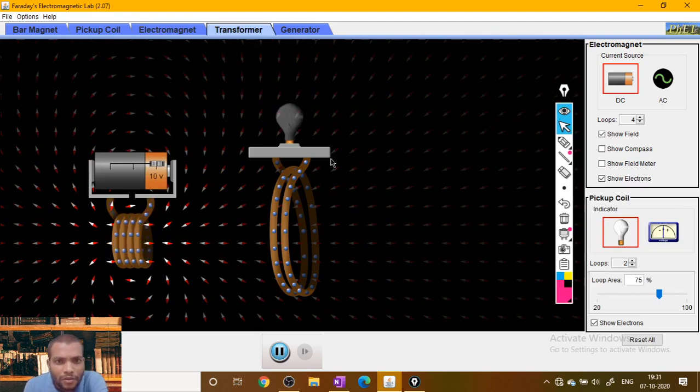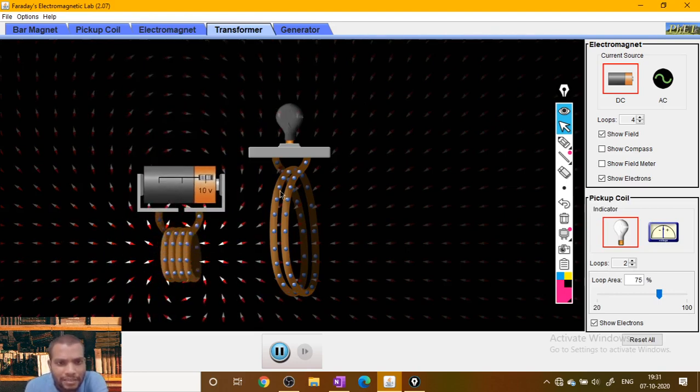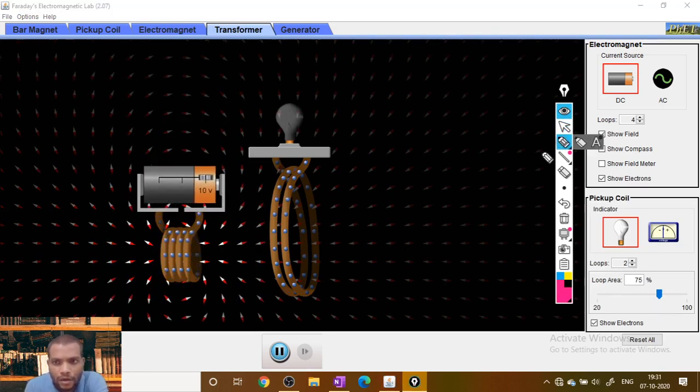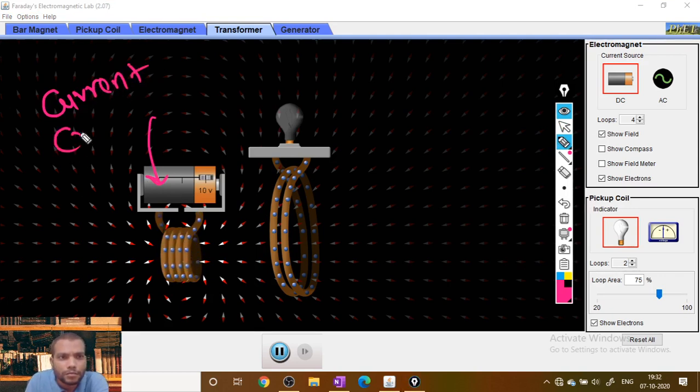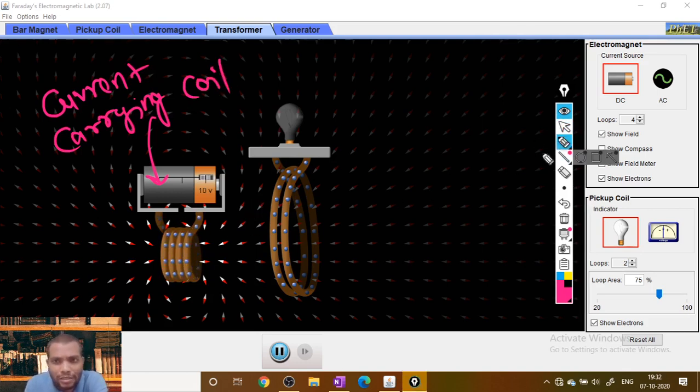Okay. Now if I take the setup in this case like this, instead of taking a natural magnet, if I take a current carrying coil, now this current carrying coil is also a source of magnetic field. A current carrying coil is a source of magnetic field.